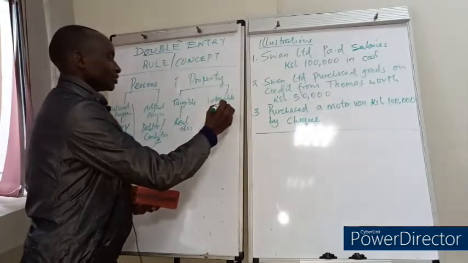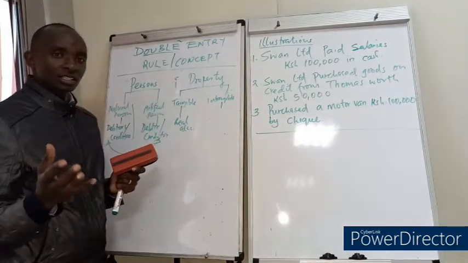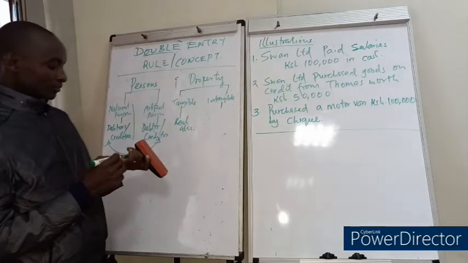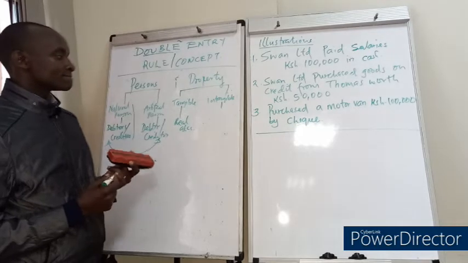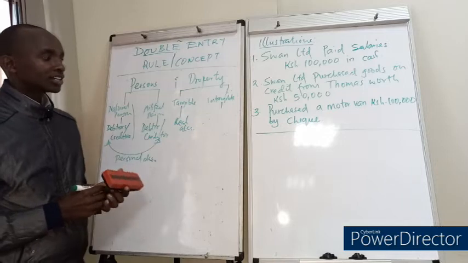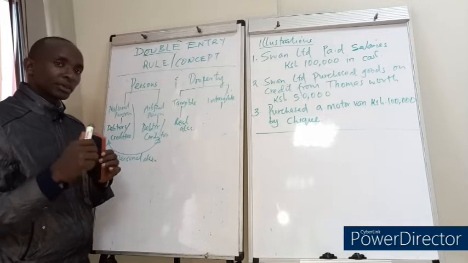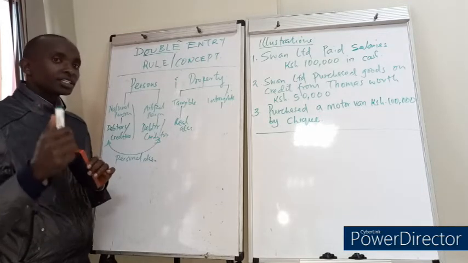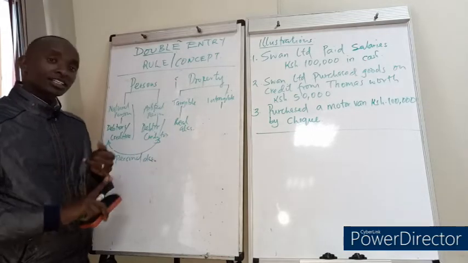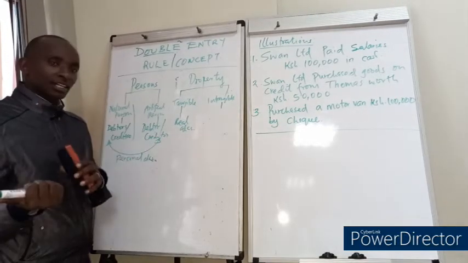So we have the intangible. This is the opposite of the tangible. These are properties that you cannot see, you cannot touch, and you cannot feel. Are we together? So for example, let's say Kamau or ABC Limited paid salaries to its employees in cash. The double entry here is the salaries account and the cash account, because we are paying salaries in cash.